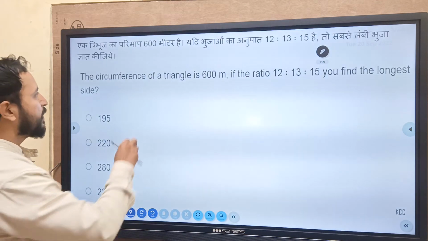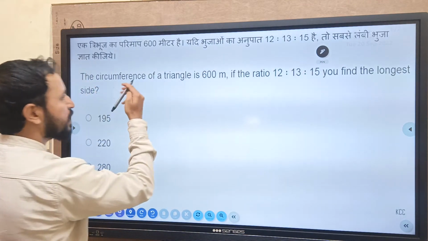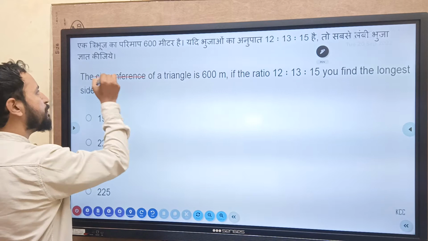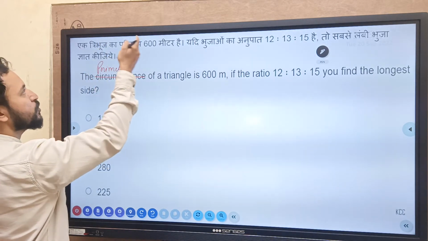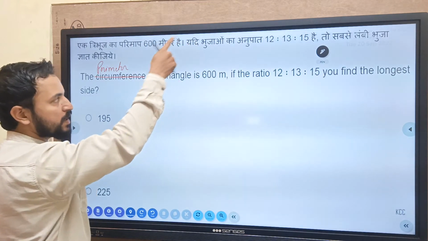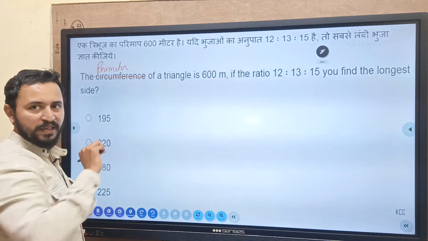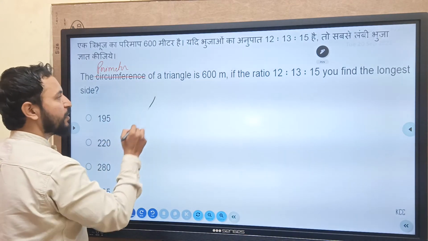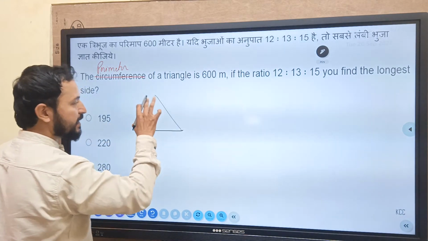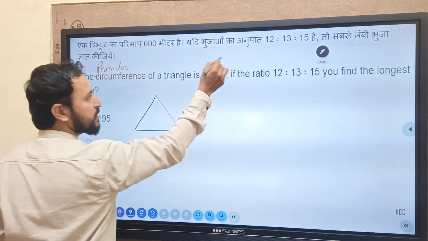Moving ahead. Circumference of a triangle. Actually, circumference of a triangle नहीं बोलते इसे, perimeter of a triangle बोलेंगे. ठीक है, हिंदी मीडियम तो त्रिभुज की परिमाप, परिमाप करेक्ट है. मतलब sum of all the three sides. I mean perimeter, sum of all the three sides. For example, this is a triangle. This side plus this side plus this side is equal to how much?